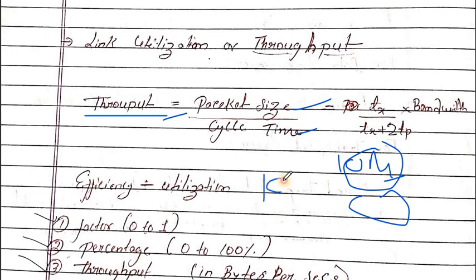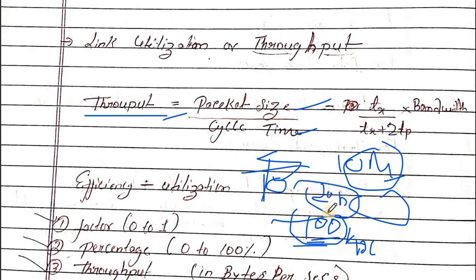For example, if there is a bandwidth of 100 kilobytes per second, this is the maximum we can send in 1 second. We can send only 100 bytes, but we are sending only 50 bytes per second. So this is called throughput. Actually we are using only a part of the bandwidth.